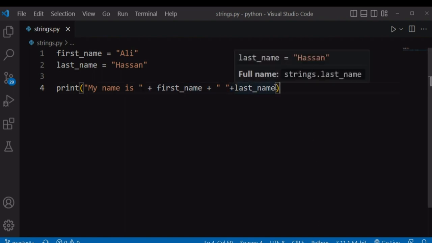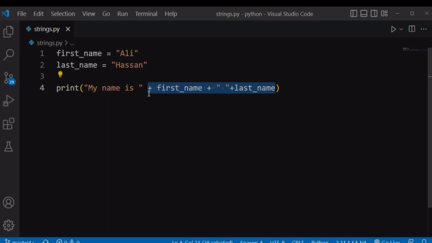The easier approach to do this is to use the .format method instead of combining our text and our variables using the plus sign. And just use curly braces where we want to put our variables. For example, we want to put our first name variable after my name is, and then our last name.